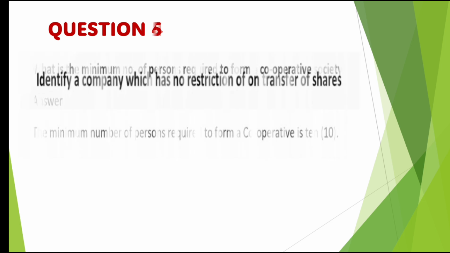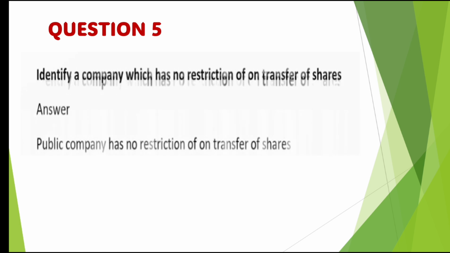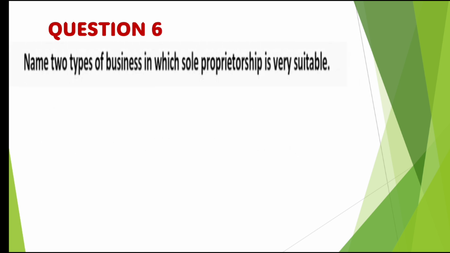Question number 5, identify a company which has no restriction on transfer of shares. Solution: a public company has no restriction on transfer of shares. If one person has bought some shares, he can transfer those shares to another person, but that share should be of a public company. Remember that.